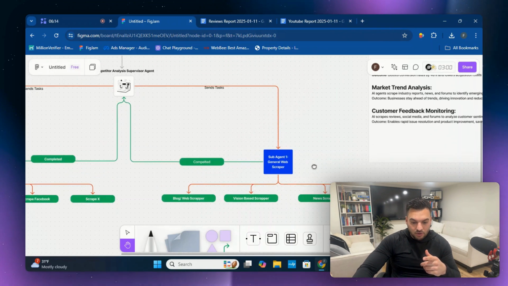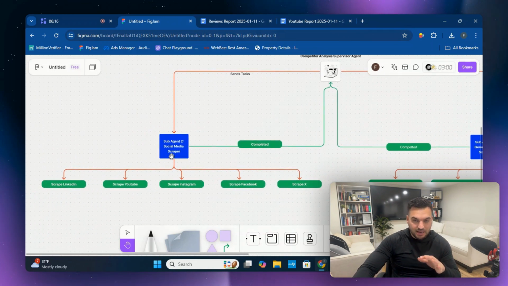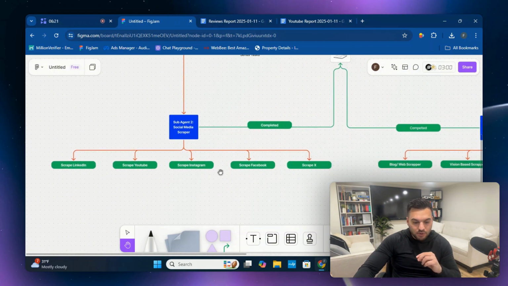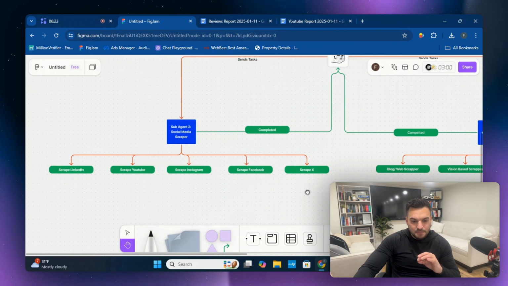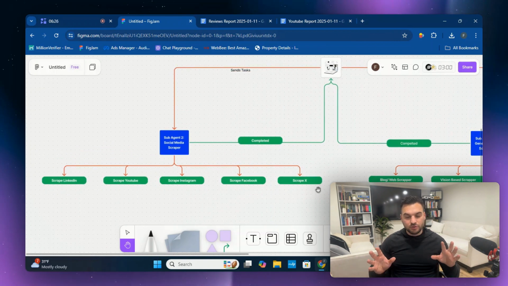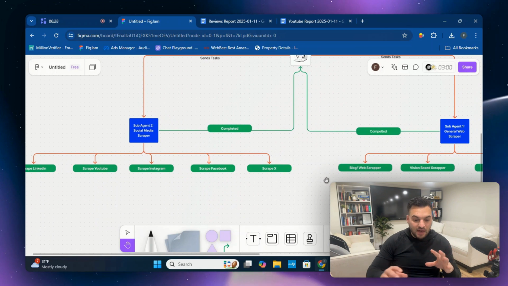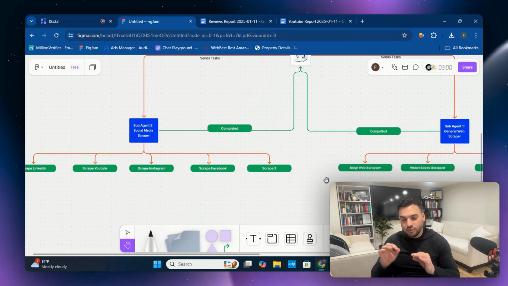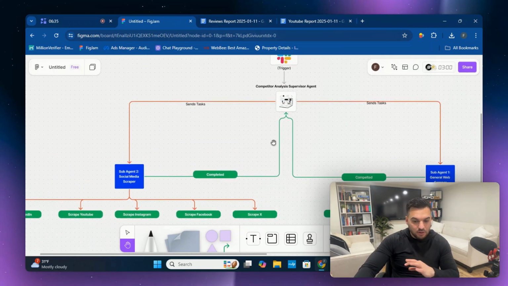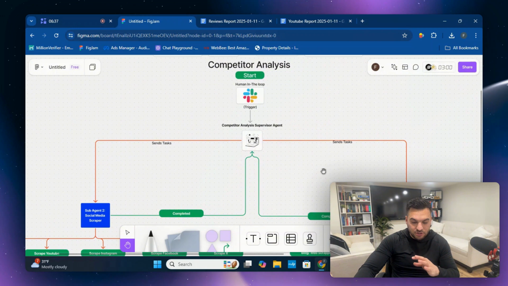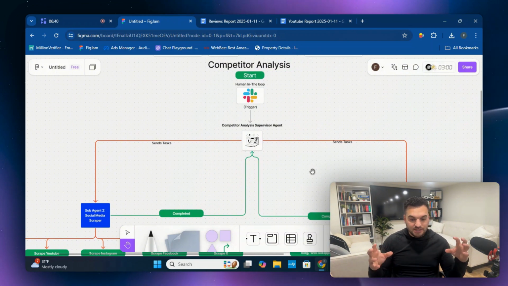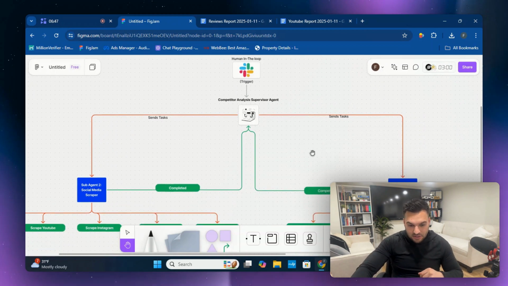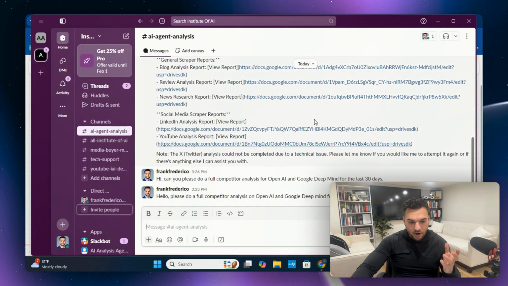Now, this agent also works in tandem with the second sub agent, which is the social media scraping agent. And this scrapes LinkedIn, YouTube, Instagram, Facebook, and X. And it scrapes anything related to those two competitors. Now, once they've gathered all of their information and all of the research reports are completed and put into a Google Doc, they then send all of that information back to the supervisor agent, in which the supervisor agent consolidates everything, organizes everything, and makes it very user-friendly. And it sends it to you in Slack, which I showed you before, which comes out like this.